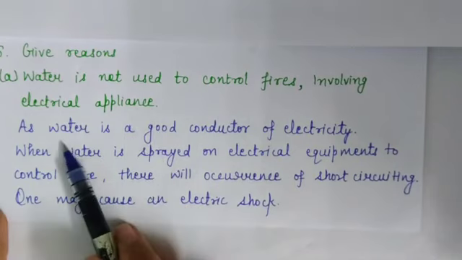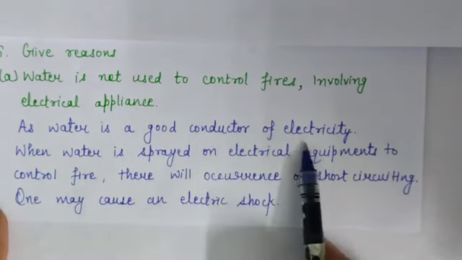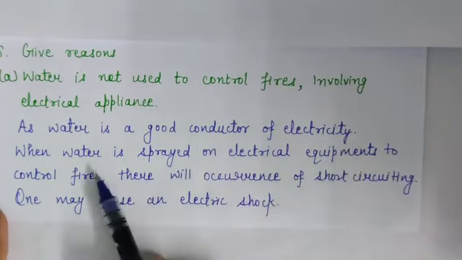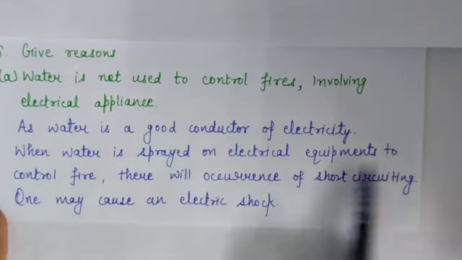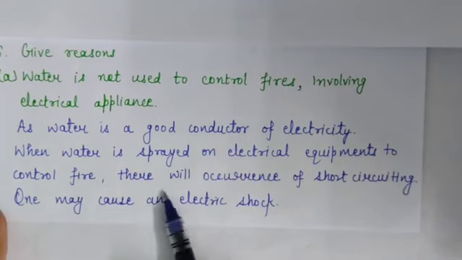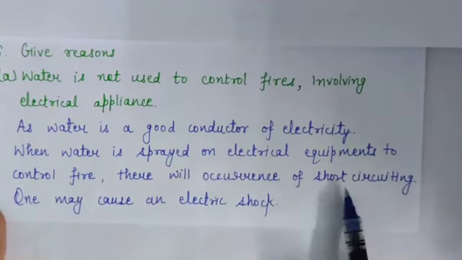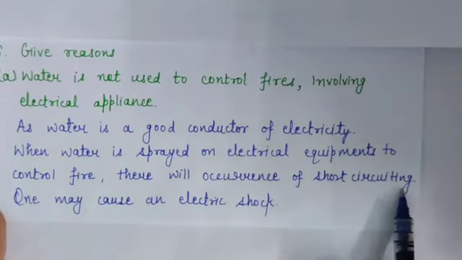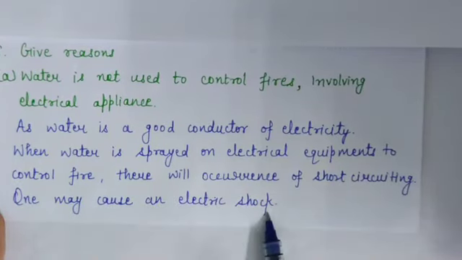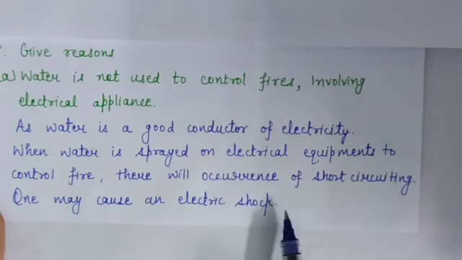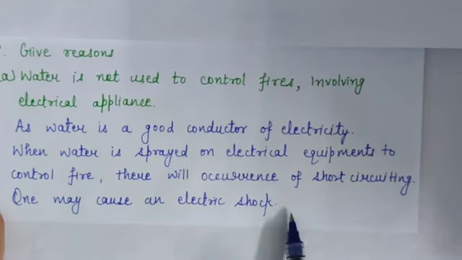So reason is, as water is a good conductor of electricity, when water is sprayed on electrical equipment to control fire, there will be short circuiting and one may get an electric shock, means it will give electric shock to us. That's why we cannot use water to control fire caused by electrical appliances.